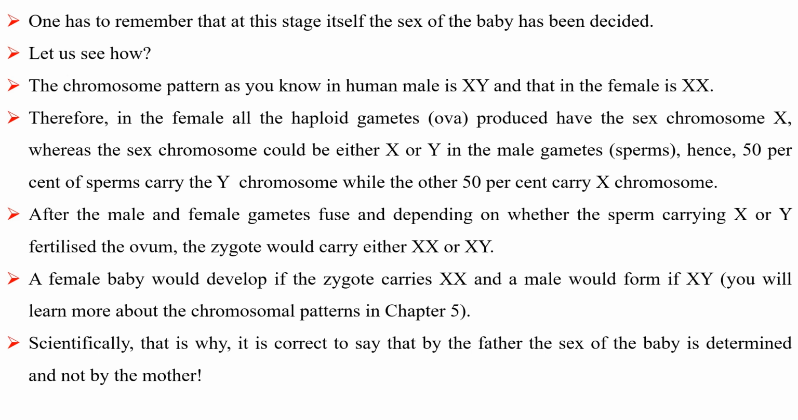Let us see how. The chromosome pattern, as you know, in the human male is XY and that in the female is XX. Therefore, in the female, all the haploid gametes produced have the sex chromosome X, whereas the sex chromosome could be either X or Y in the male gametes. Hence, 50% of the sperms carry the Y chromosome while the other 50% carry the X chromosome. After the male and female gametes fuse, depending on whether the sperm carrying X or Y fertilizes the ovum, the zygote would carry either XX or XY. A female baby would develop if the zygote carries XX and a male would form if XY.